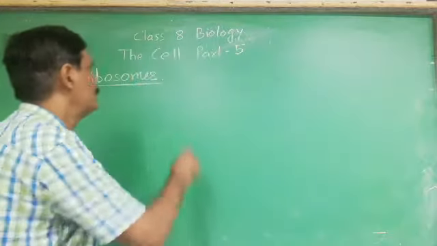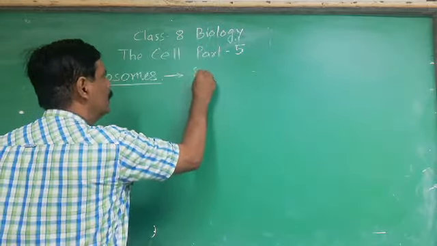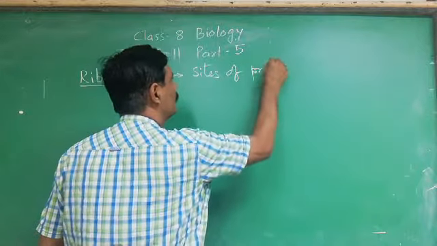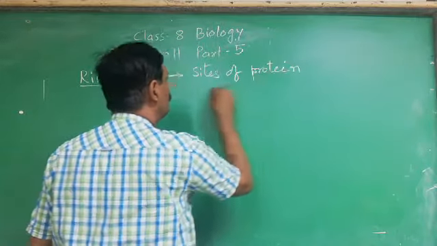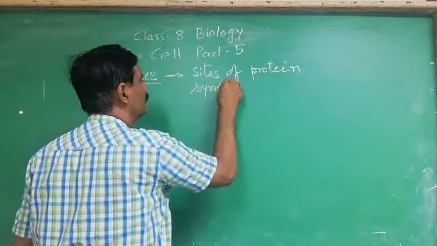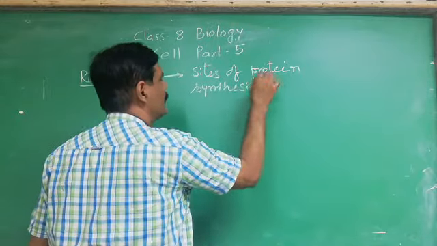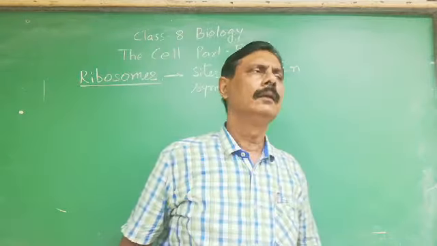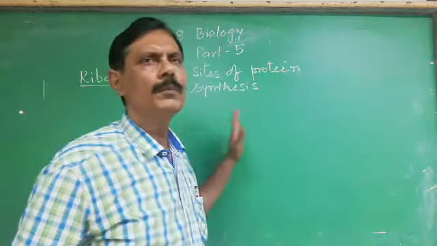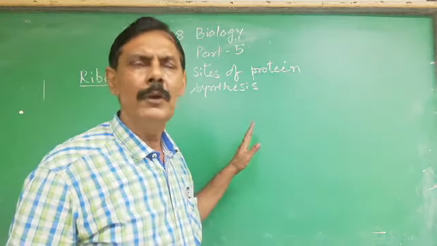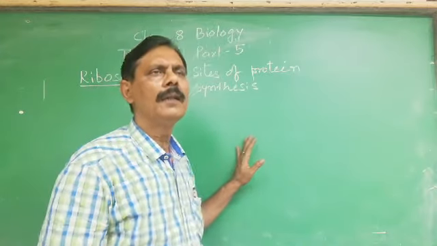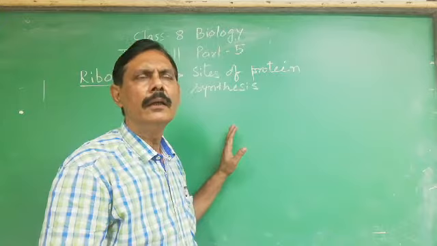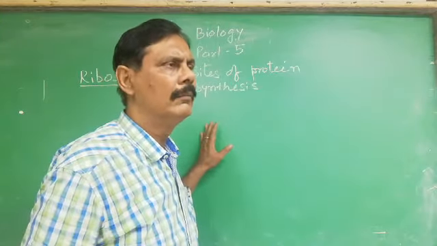So ribosomes are the sites of protein synthesis. So whatever required proteins are there, they are synthesized in the ribosomes by using amino acids which are obtained by the digestion of the protein, and some amino acids already remain into the cell.